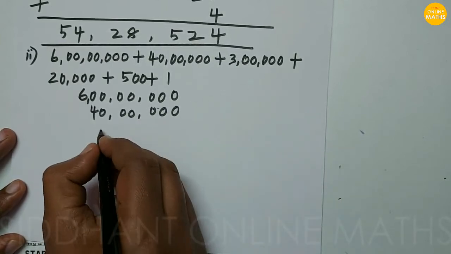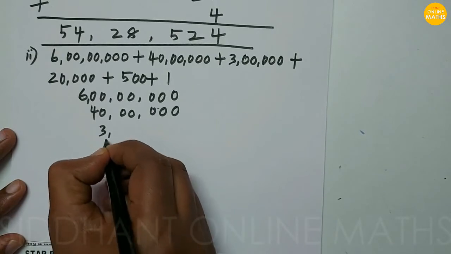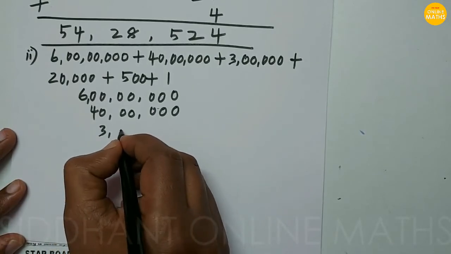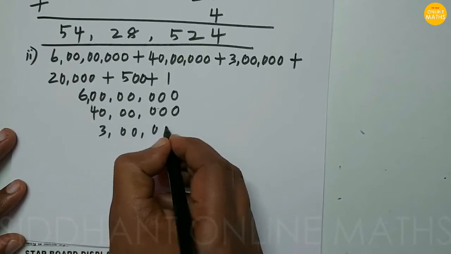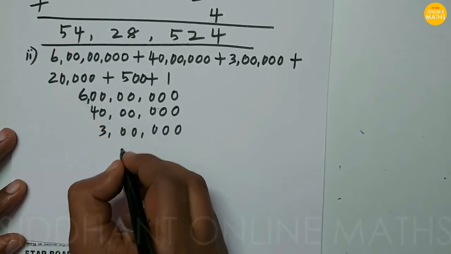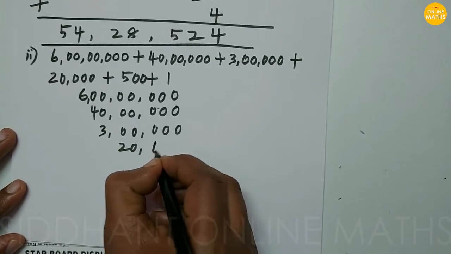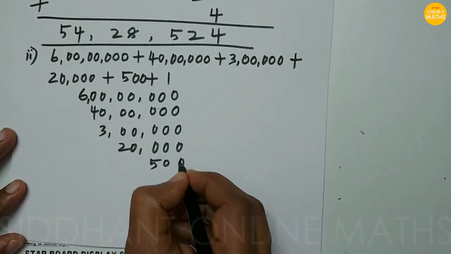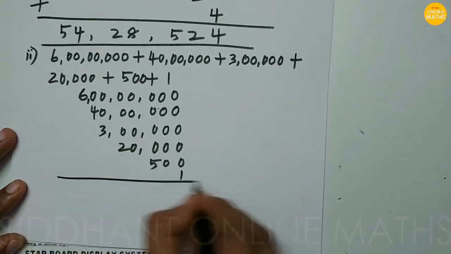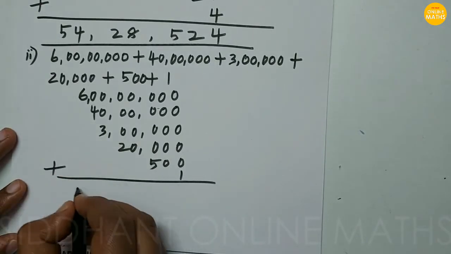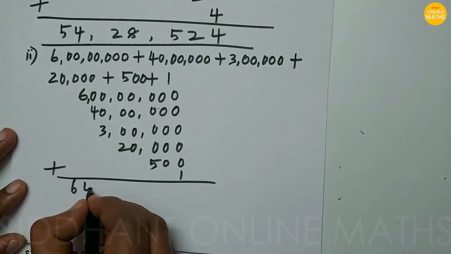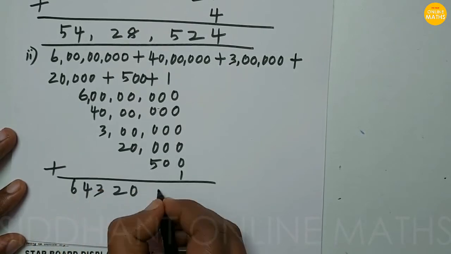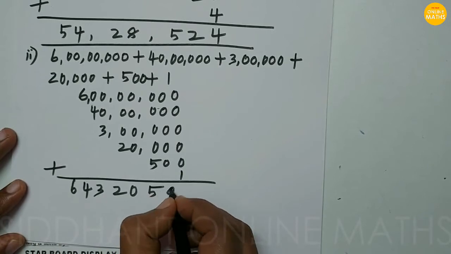Then 3 lakhs. After that, 20,000. Next, 500. Next, 1. So here, when you are going to add, 6 4 3 2 0 5 0 1.